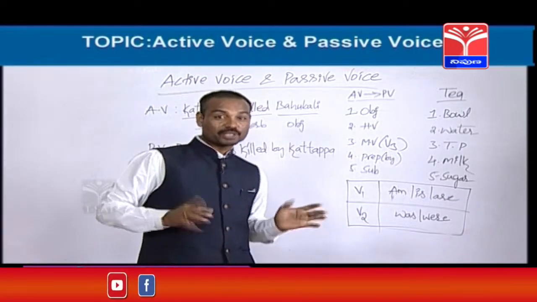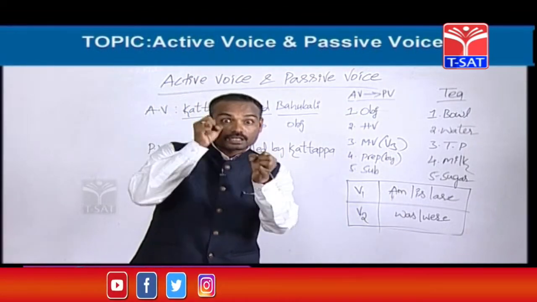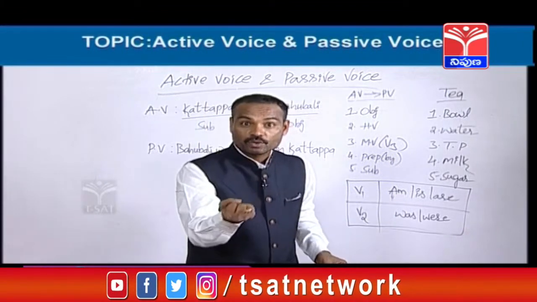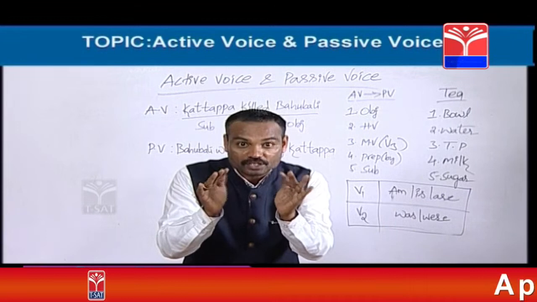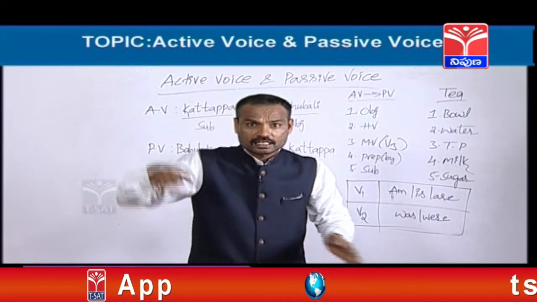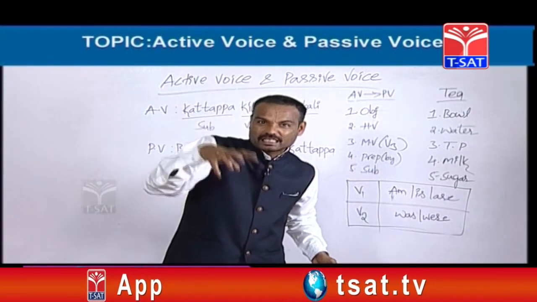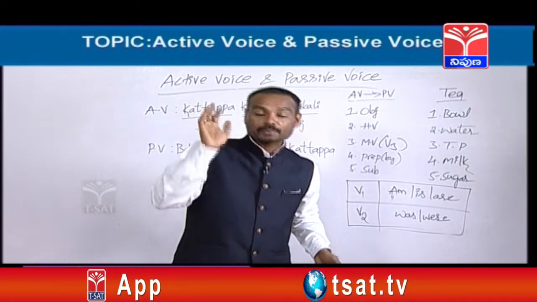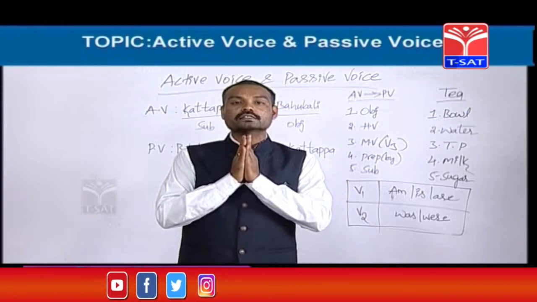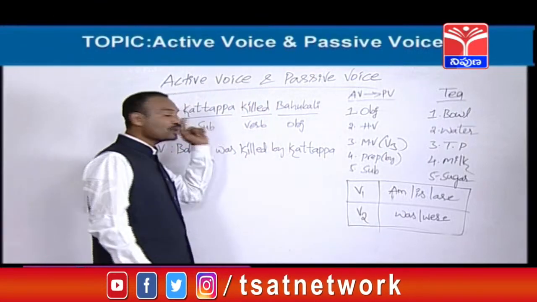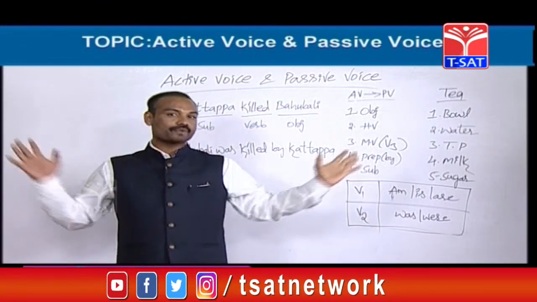See, Kattappa killed Bahubali. Is it active voice or not? Because the sentence has started with the subject. Kattappa is the subject here. Subject means what? Doer of the action, a person who does the work. Here, Kattappa did some work. Killing is a work. That's why Kattappa is called the subject. The sentence has started with the subject, so it is called active voice. Now let's see how to change this active into passive voice. Fine.